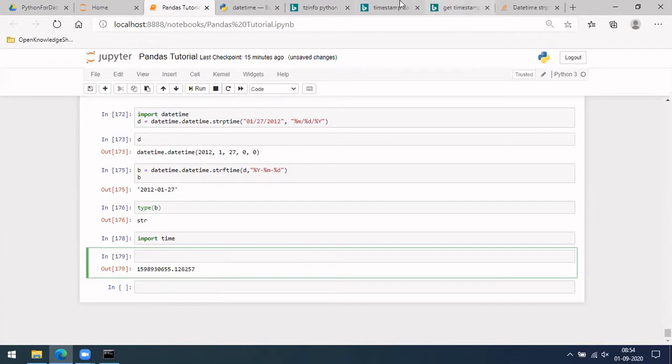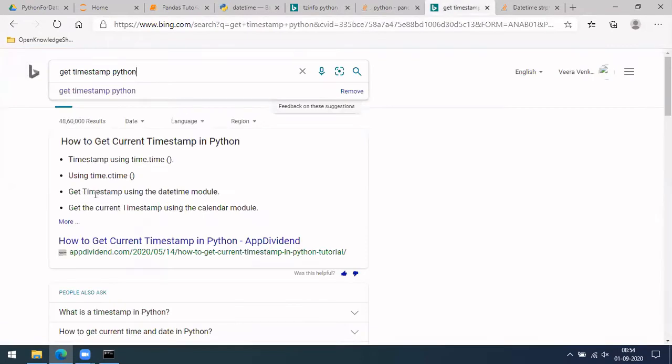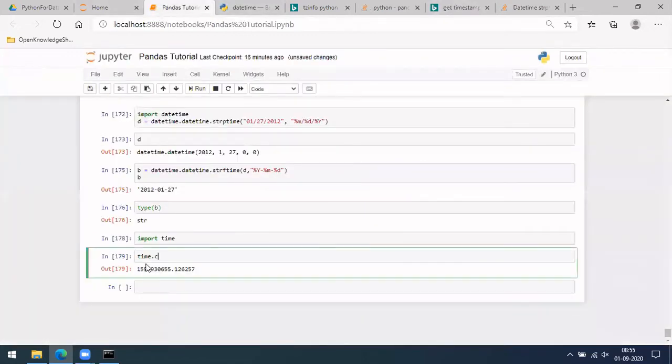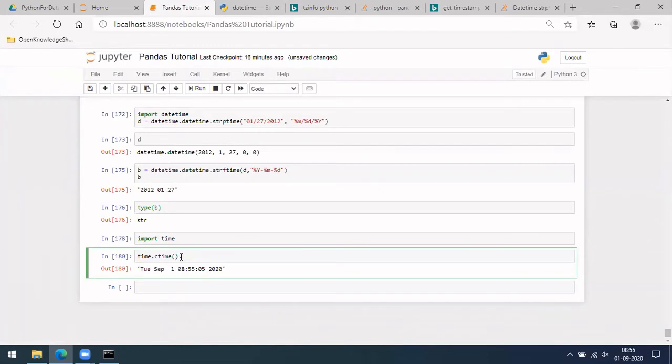Okay, just a moment. Not this. Get timestamp Python. It says time dot c time. Let me try that as well. No, I use something else. Okay, finally we got something. If you see this, you have it in some format, and from this you want to get whatever format you need, so you can use this strip time. Let me see what this type is. This will be a string.